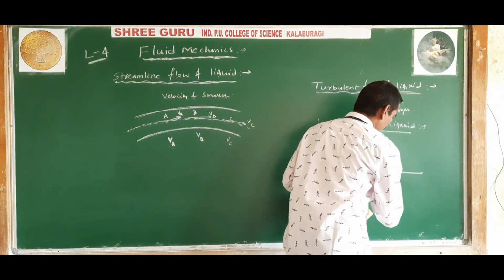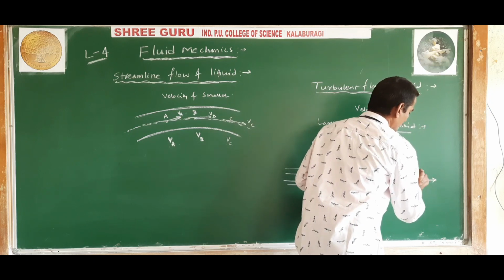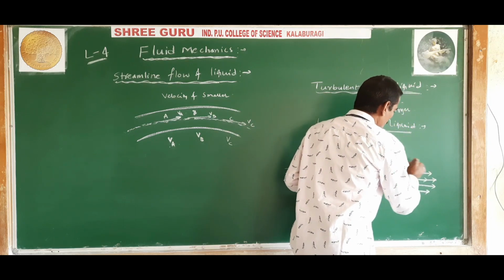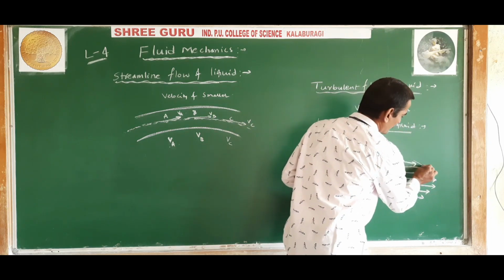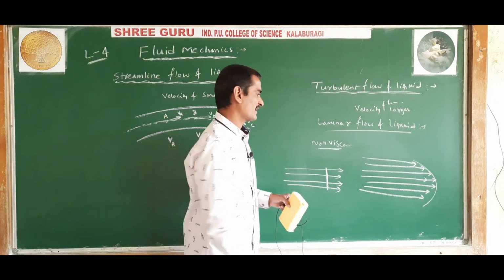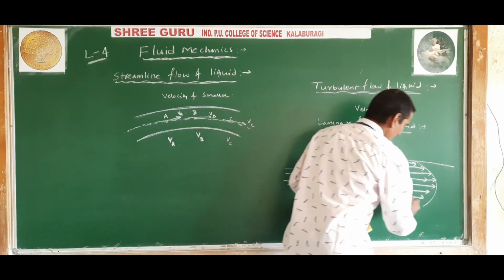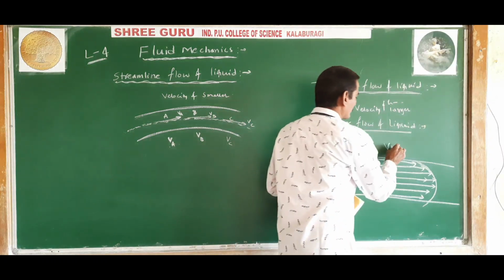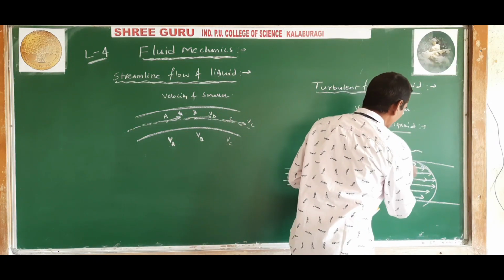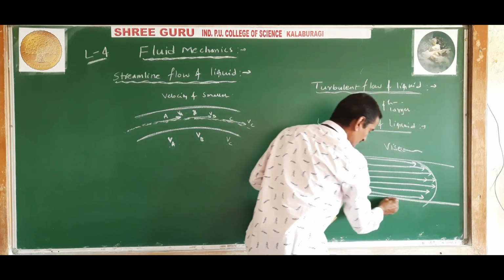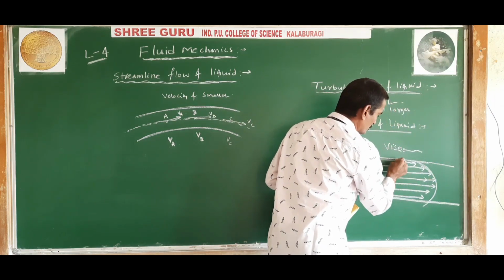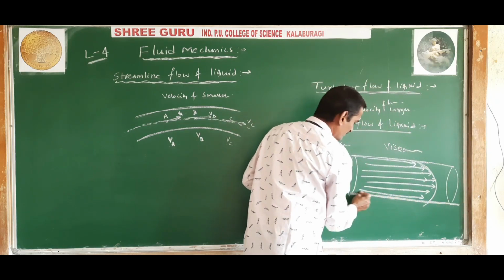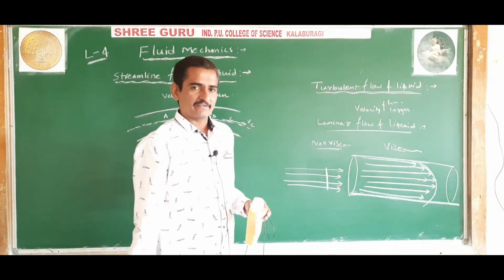Now, if a viscous fluid flows through a section, then the velocity profile of laminar flow will be a parabola, like this, because in a viscous liquid, the velocity of the liquid in contact with the tube, let us say this is a tube, will be less.